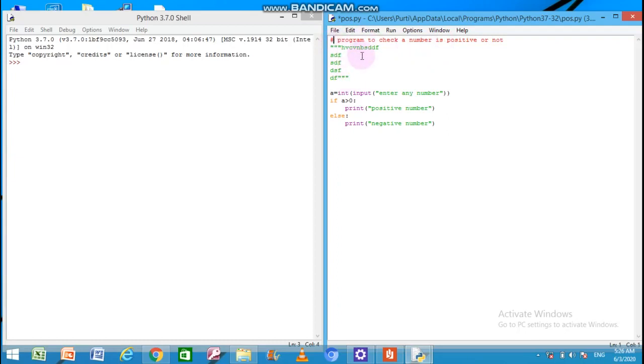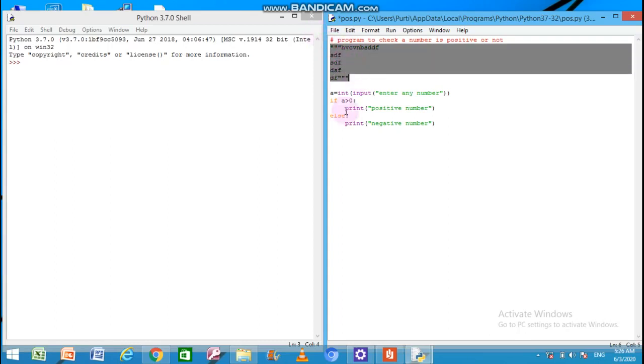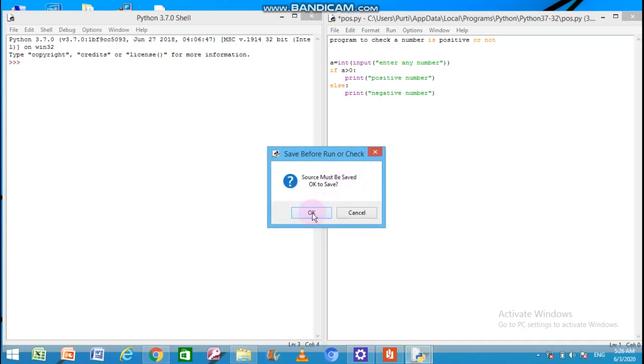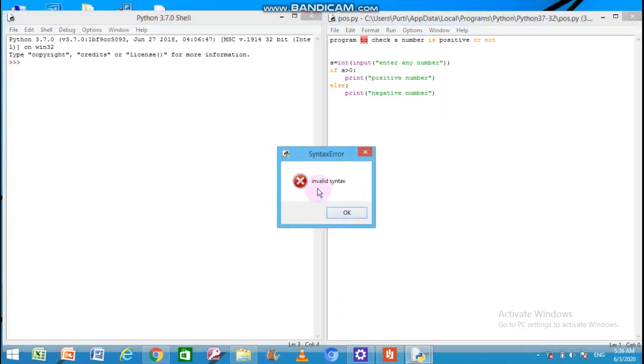As you can see, if I am removing this hash from here, now if I will run the program, it is showing invalid syntax. Why it is showing invalid syntax?